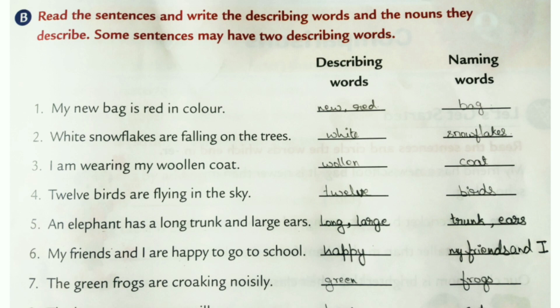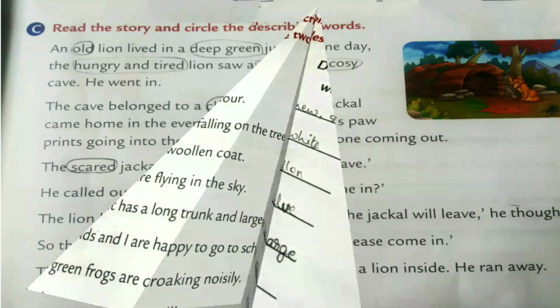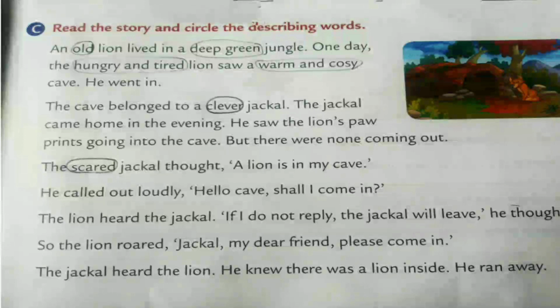Have you all finished it, children? Write neatly. Have you understood it? Now let us go for the C main. Read the story and circle the describing words. Understood, children? We should read the story, identify the describing words and circle them. First, let us read the story.